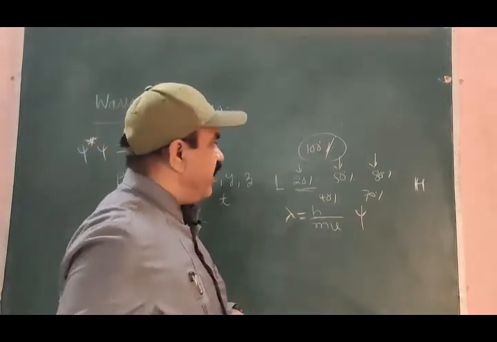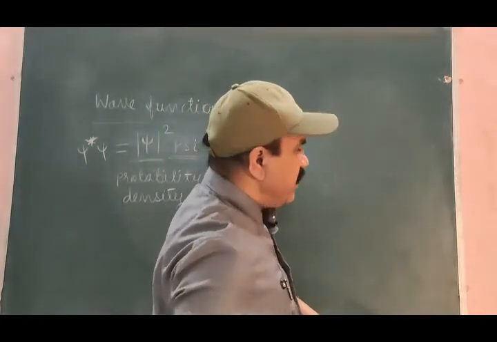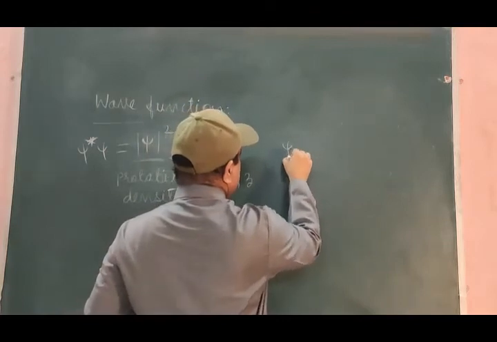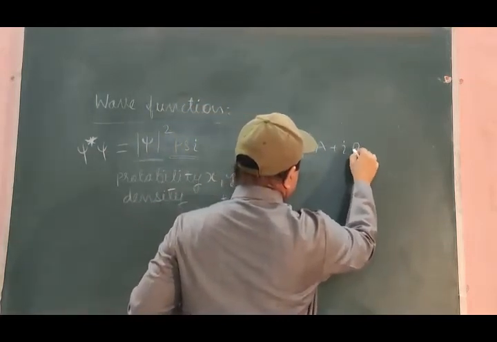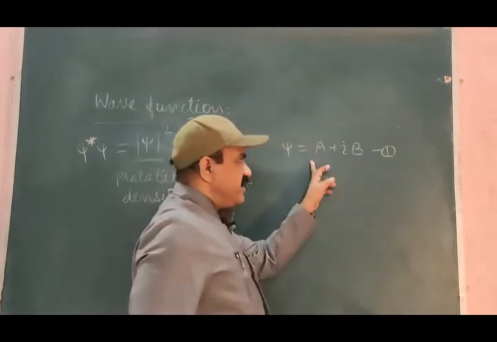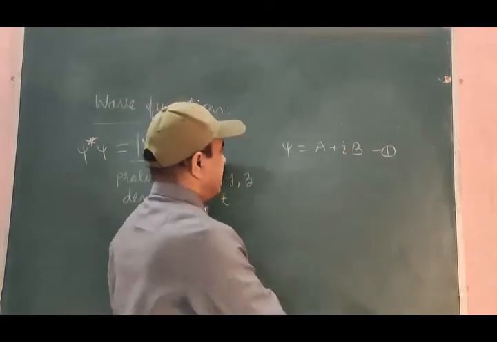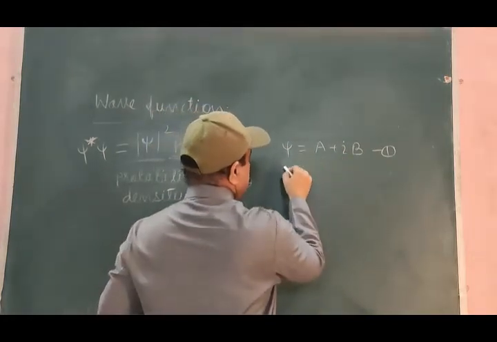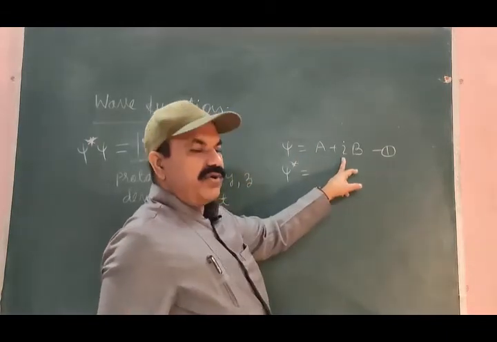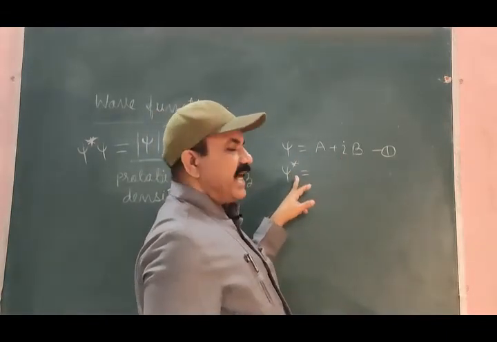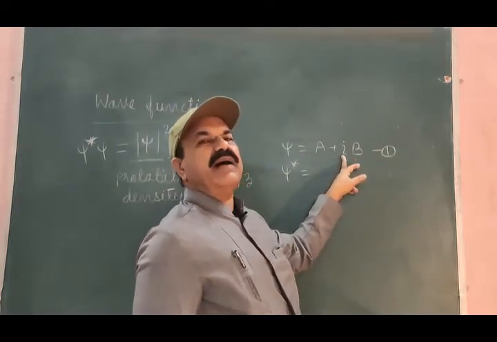If we define psi as A plus iB, where A is real, B is real, and i is imaginary, the square root of minus 1, psi star will be obtained from psi just by replacing the sign of i.